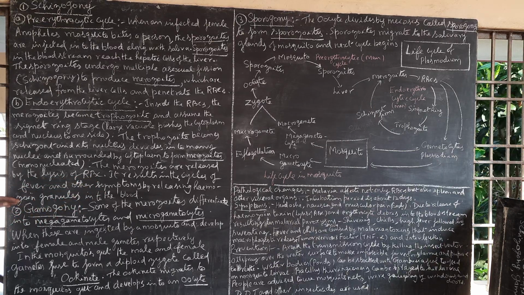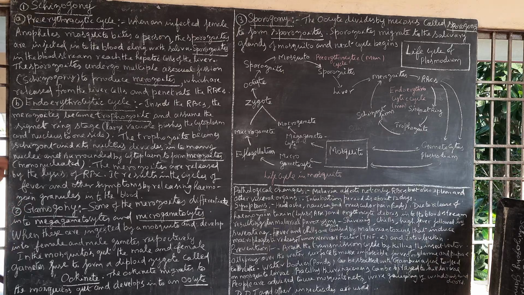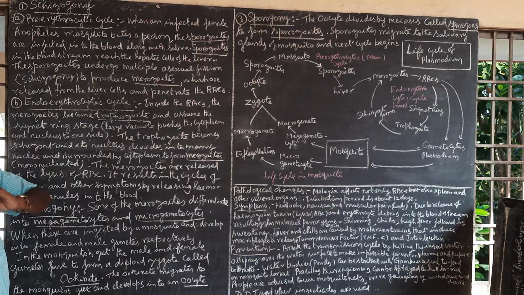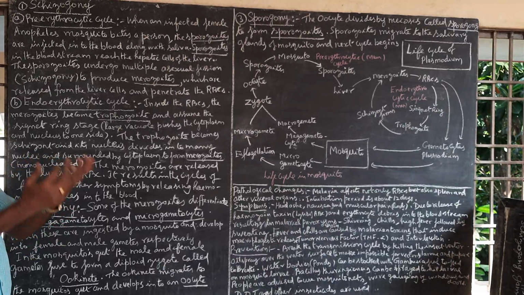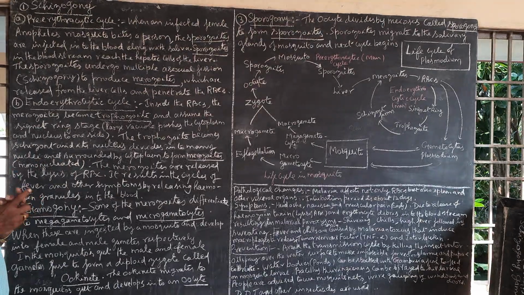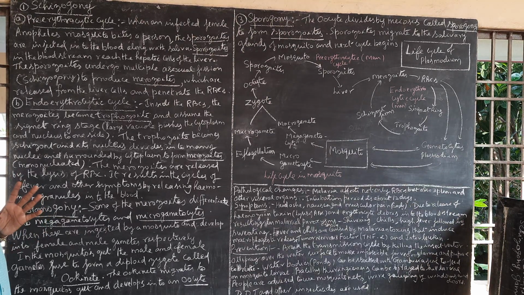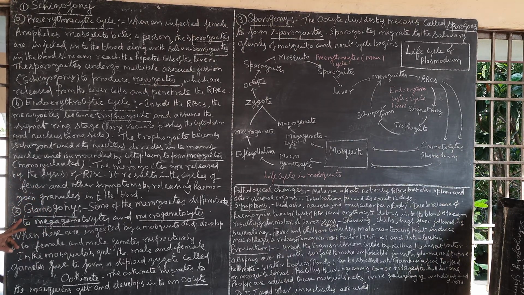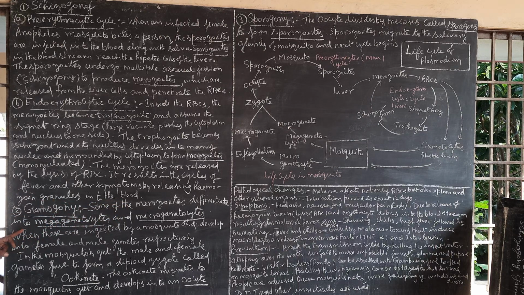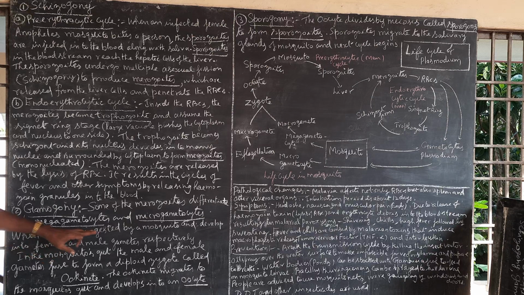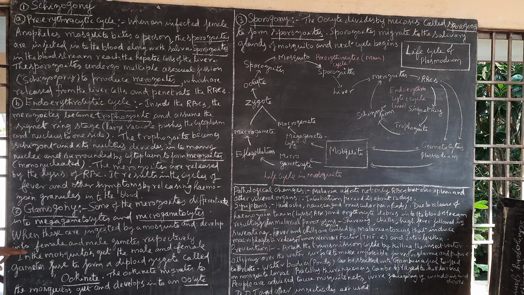The merozoites are released by the lysis of RBCs, and it results in cycles of fever and other symptoms by releasing hemozoin granules. Actually, by the rupture of RBCs, what happens here? The damaged RBCs and toxic hemozoin granules are released into the blood, so that results in fever followed by chills, shivering and all that. Okay. Gamogony. Some of the merozoites differentiate into macrogametocytes and microgametocytes.